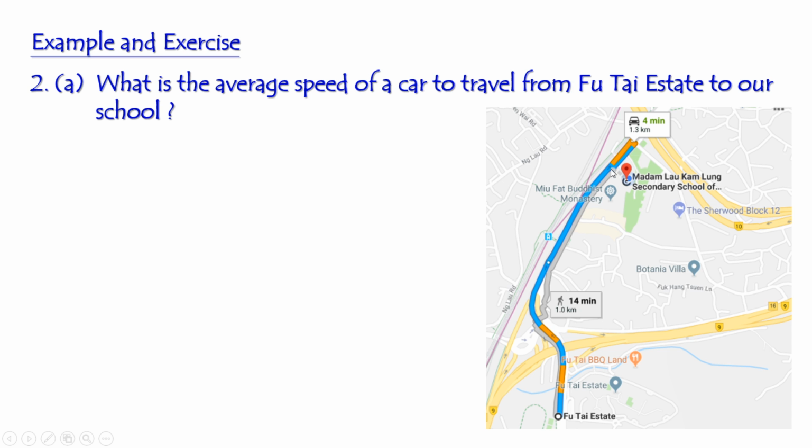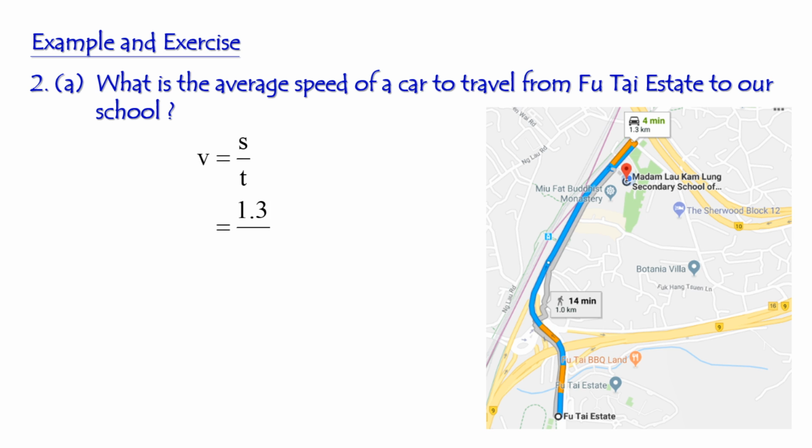So from the map we find that the distance traveled from Futai Estate to our school is 1.3 kilometers and the time taken is 4 minutes. So can you find out the average speed of the car? Similarly, we have to write down the equation. The equation is V equals S divided by T, S over T. And you have to find out the average speed. What is the distance traveled? What is the total distance traveled? Right, it is 1.3 kilometers.